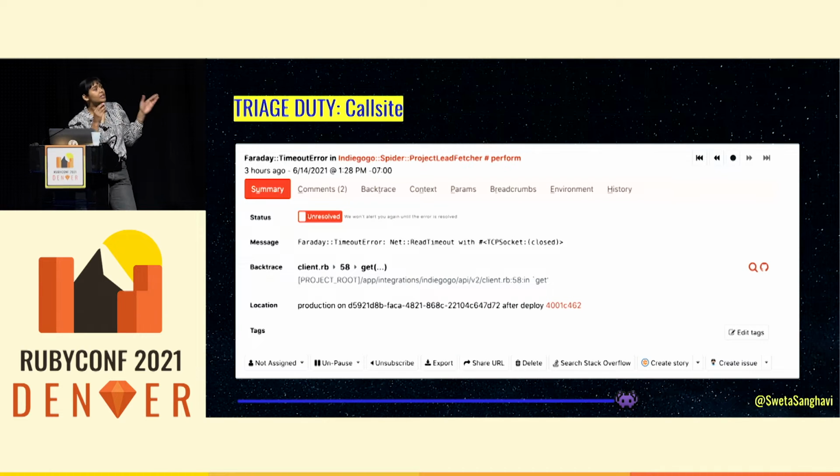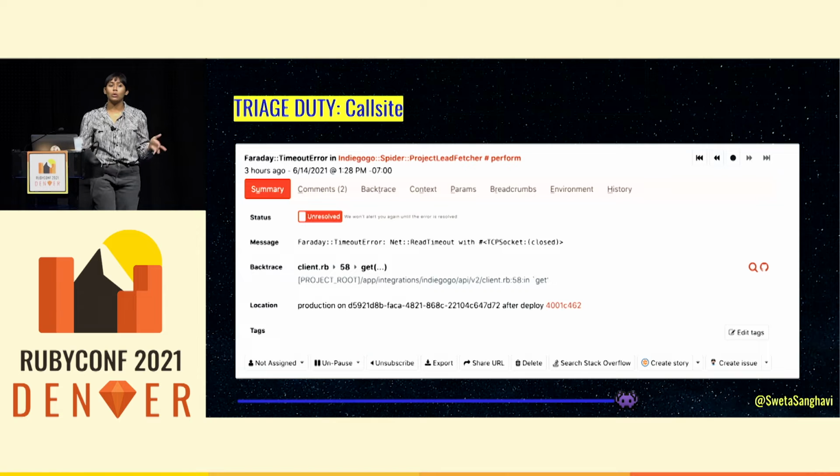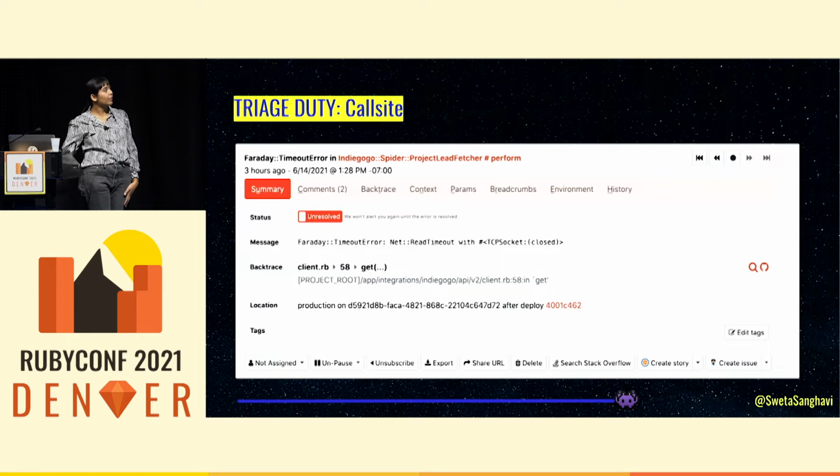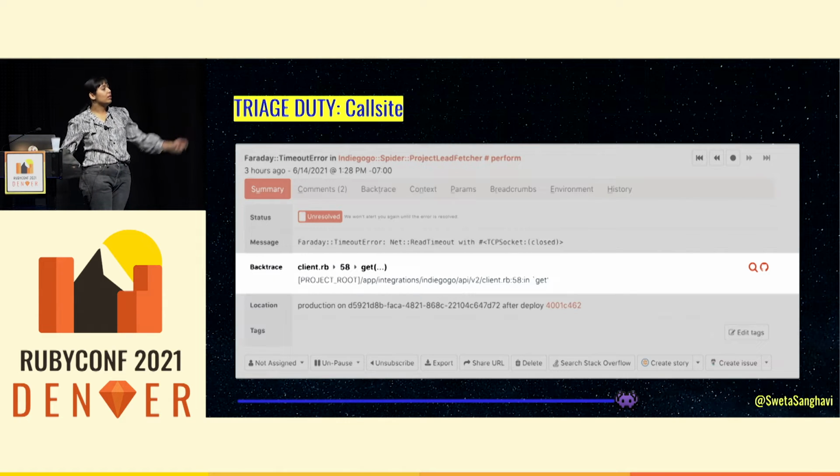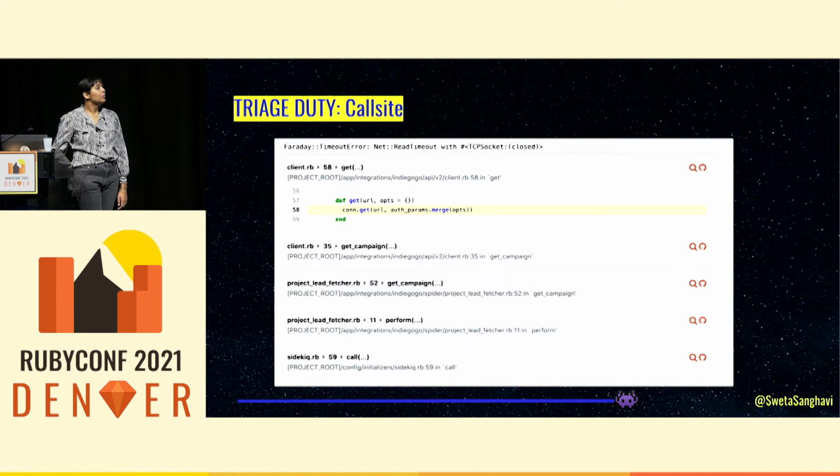Next step, let's understand the call site and what this piece of code was meant to do that it was unsuccessful at doing. We can see that this error is being thrown from a GET method in our client with our Indiegogo integration. If we look at our backtrace, we can look down and see, OK, there's a GET campaign method that was expecting to be able to get some information. It's being thrown from our project lead fetcher worker. All right, so we're starting to get some information. Whatever project lead fetcher needed campaign information for, it is unsuccessful at doing that.